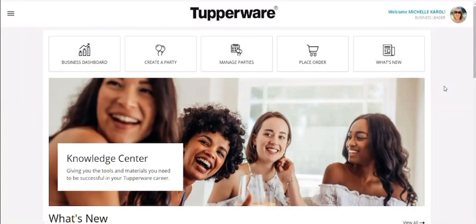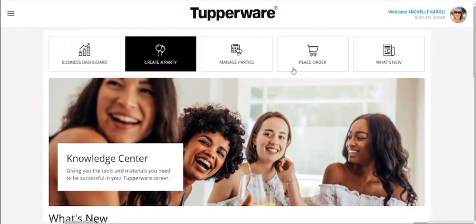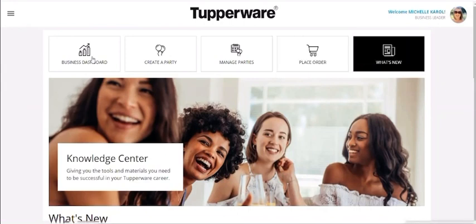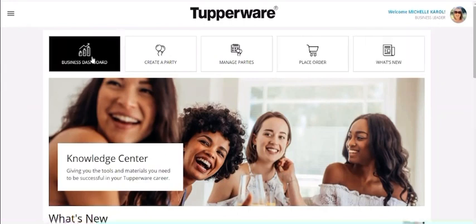As you'll notice, 5 tabs across the top. We have the business dashboard, we have create a party, manage parties, place orders, and what's new. The business dashboard is going to be all of your very quick access items, how much you need in sales, how much you have on sales.